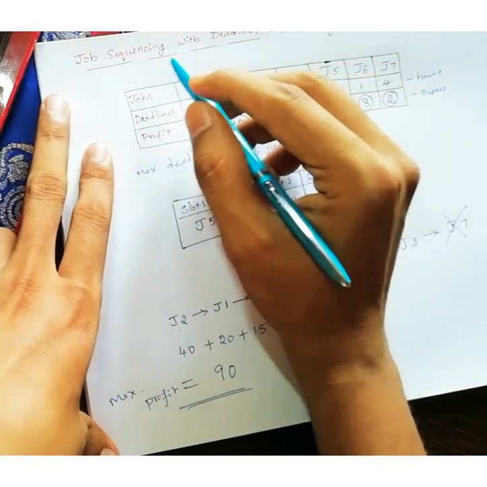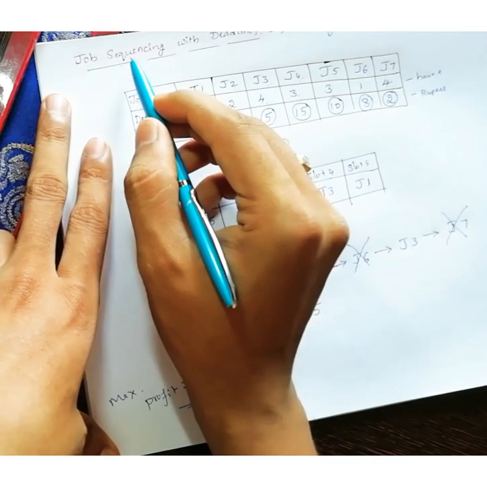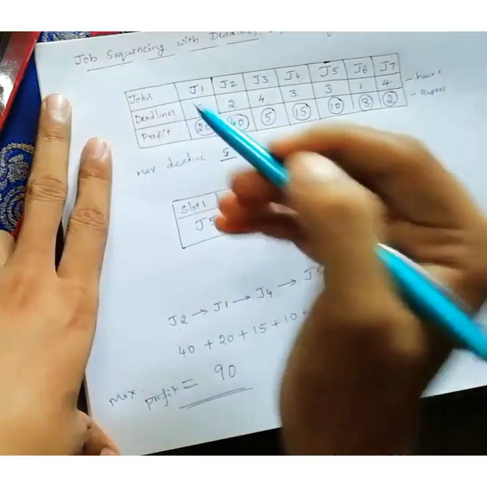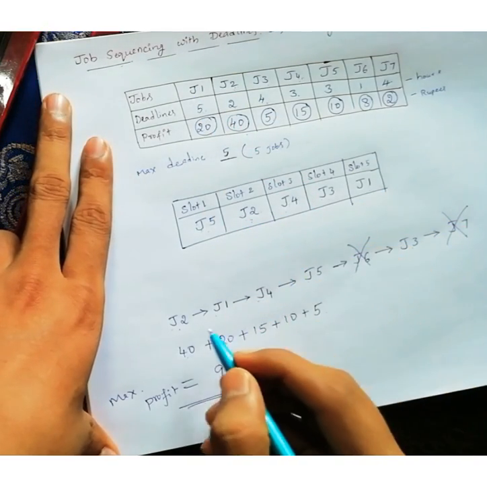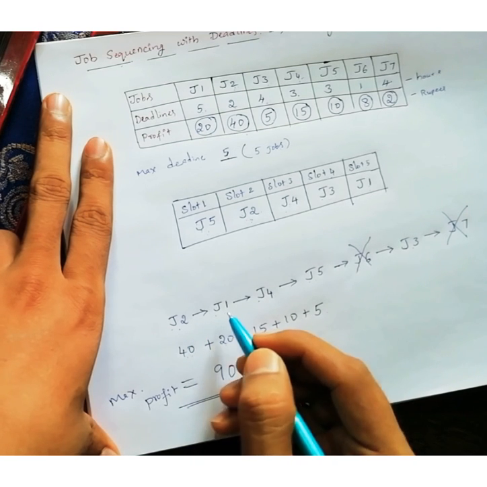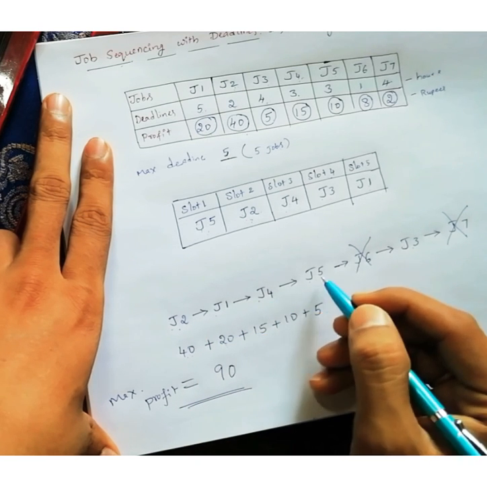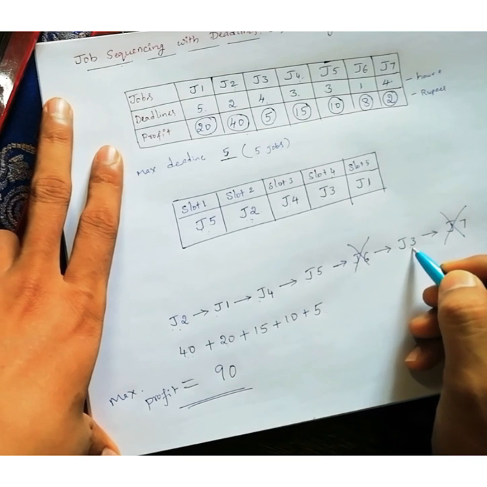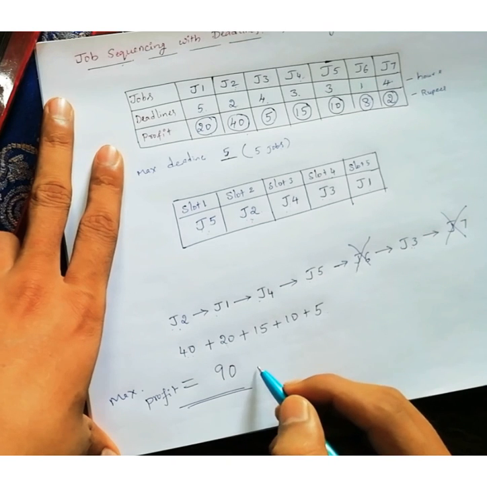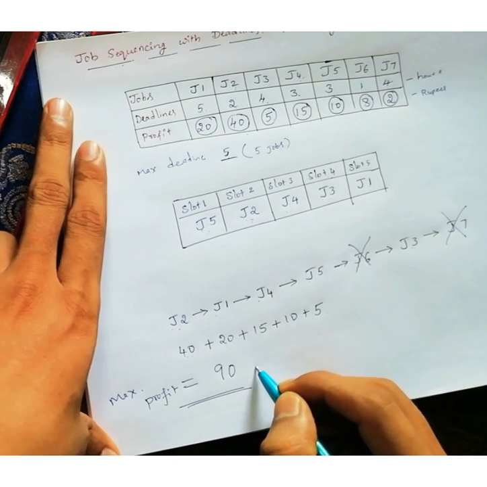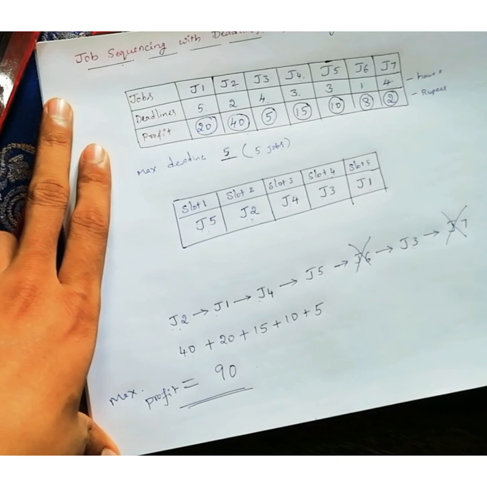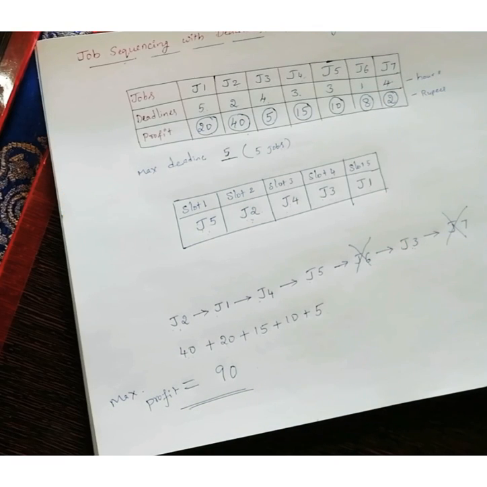Sequencing is nothing but which job we are doing first. So in this solution, first I will do job J2, next J1, next J4, next J5, next J3. This is the sequence, and the maximum profit I will get is 90. And this completes job sequencing with deadline. Thank you.